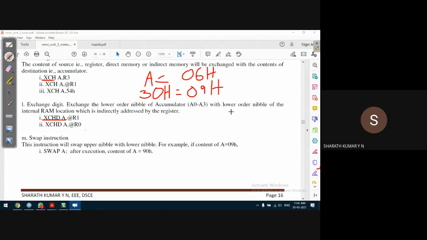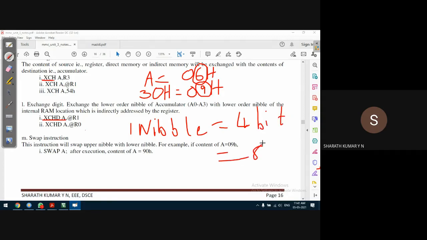Now I need to exchange only the lower nibble. What is one nibble, guys? One nibble is equal to 4 bits. 8 bits is equal to 1 byte. So I need to exchange the lower 4 bits of accumulator with the lower 4 bits of the memory location. How to do this? For that we can use the XCHD instruction.